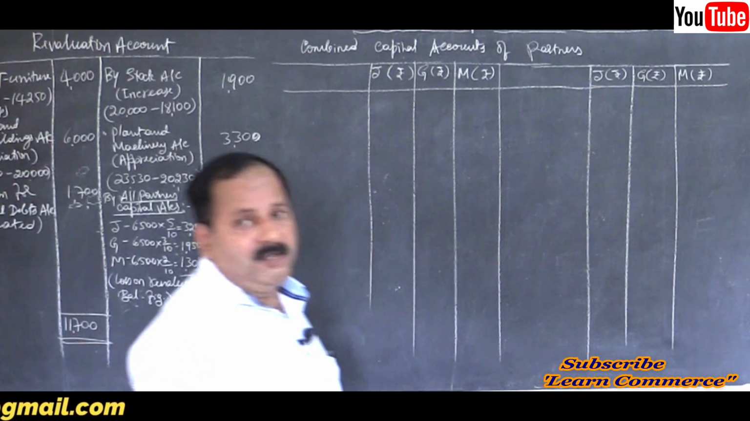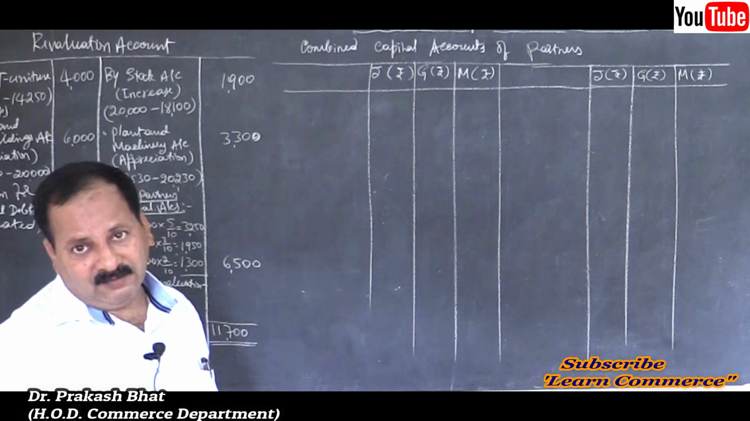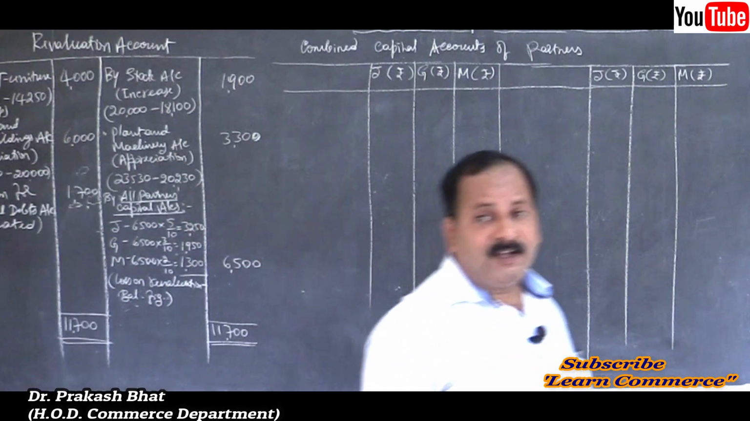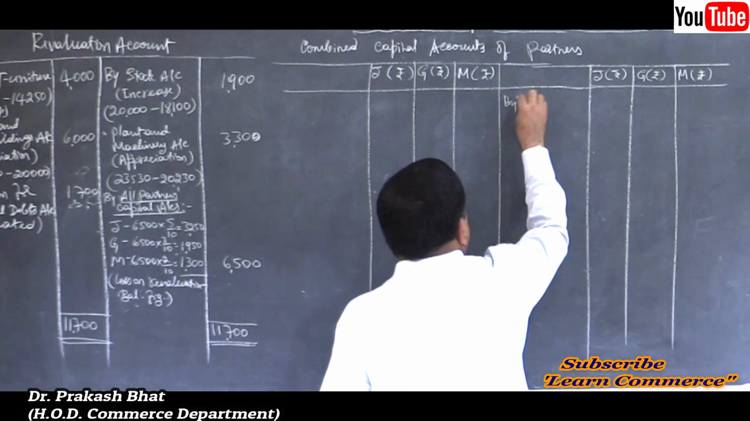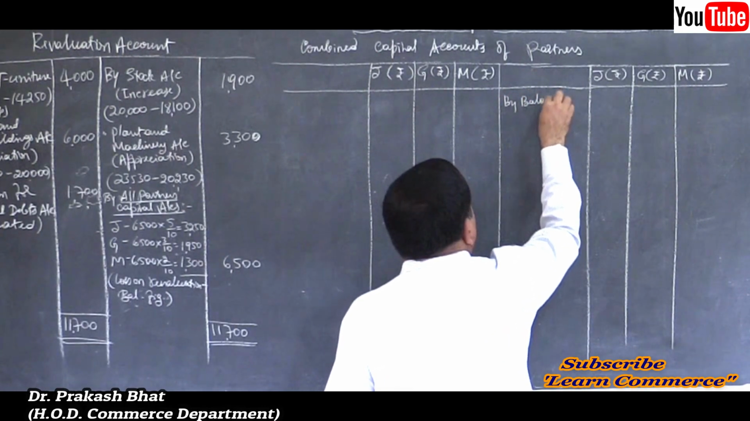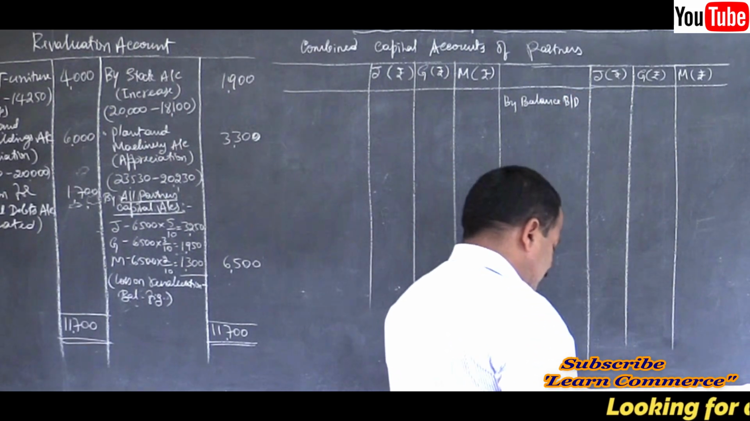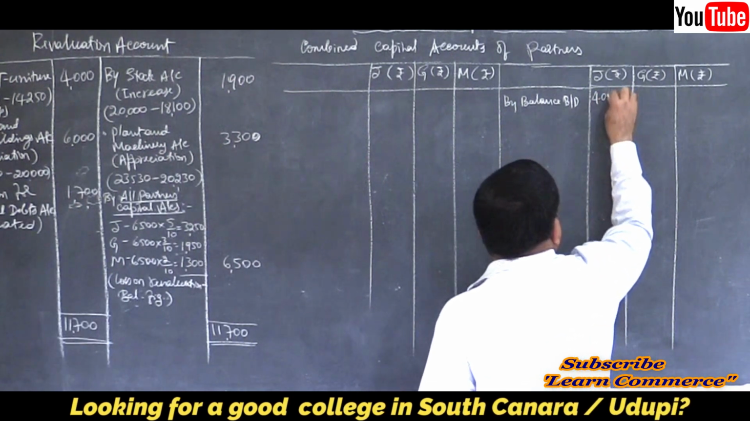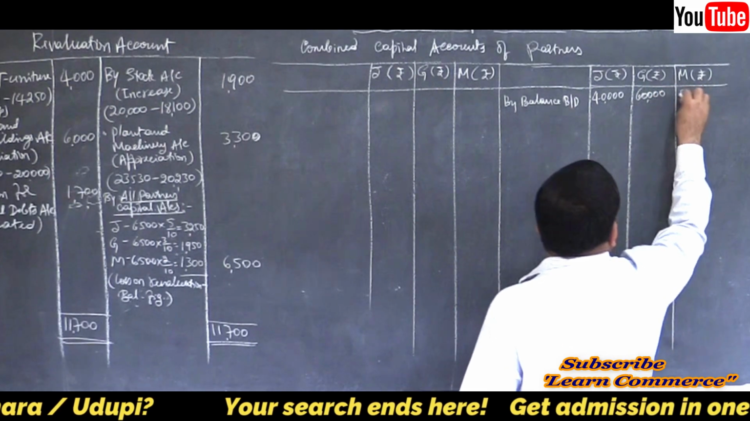Yes. Let us start with the opening. It's the first entry. What is that? Opening balance, correct? Capital account always shows credit balance. So, by balance brought down. How much? The opening balance 40, 60 and 20.